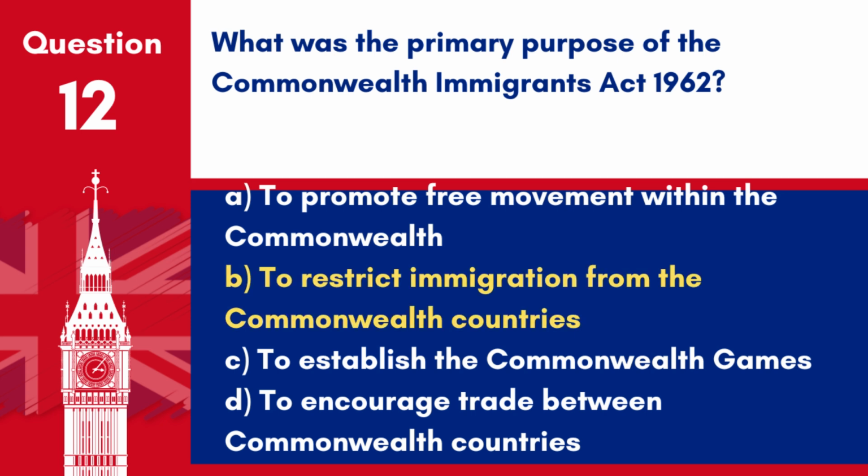Answer: B. To restrict immigration from the Commonwealth countries. The Commonwealth Immigrants Act 1962 was primarily aimed at restricting immigration to the UK from Commonwealth countries.